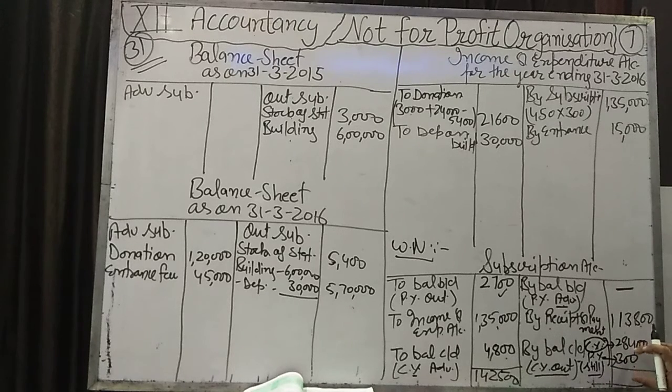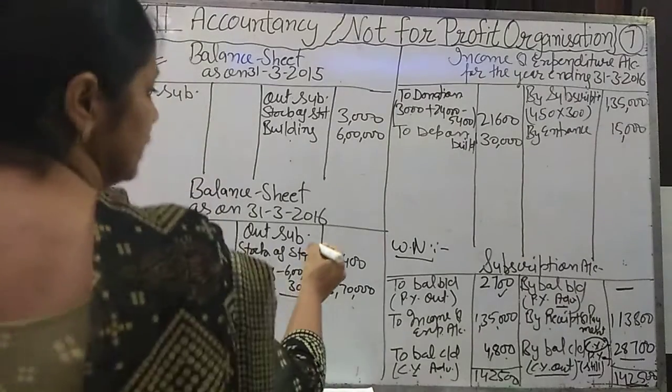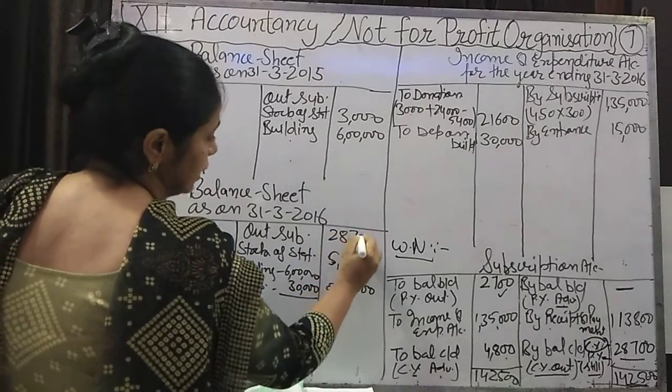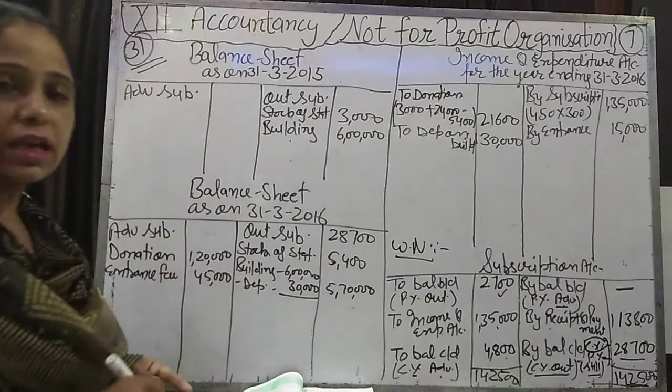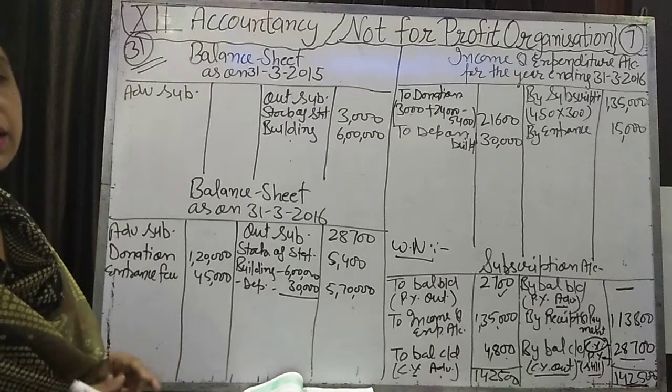So the total outstanding subscription is 28,700. If you don't want to write 300 here, the difference will come 28,700, which is the total outstanding subscription, and we need only that. For the balance sheet we need only the total outstanding subscription, that is previous year still outstanding plus current year outstanding.